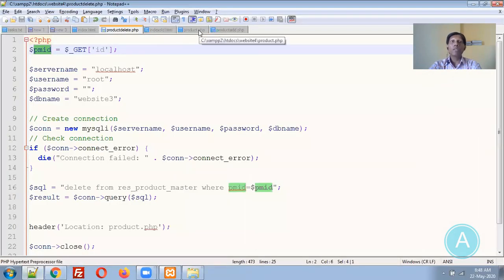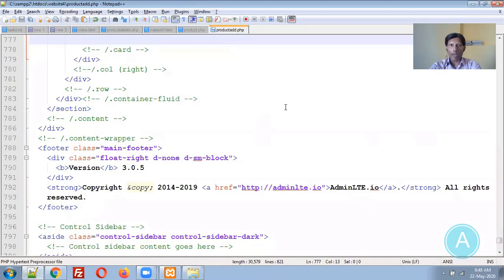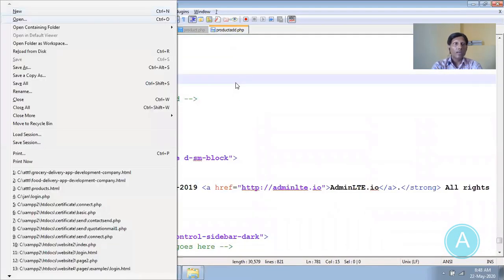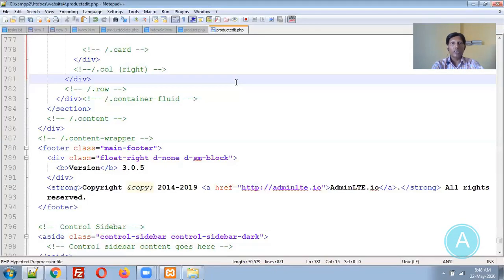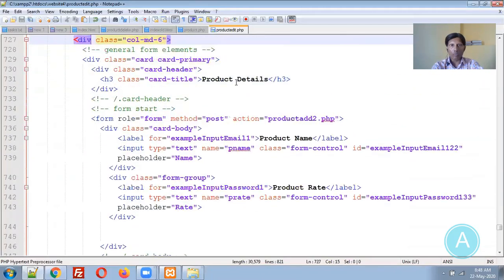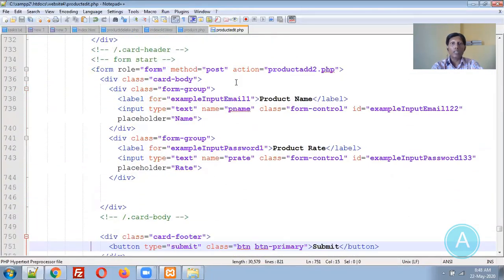The edit page is similar to the add page, so I will go to the product add page and use the save as option to save it as product edit.php. In product edit.php, what will happen? The only thing is that you need to fetch the product name and product rate from the existing product. So again, you need to use the select query.